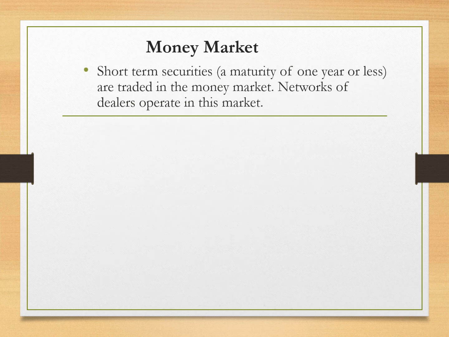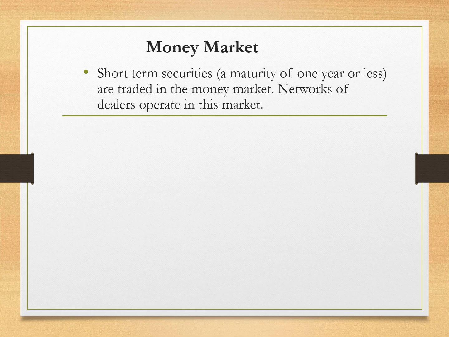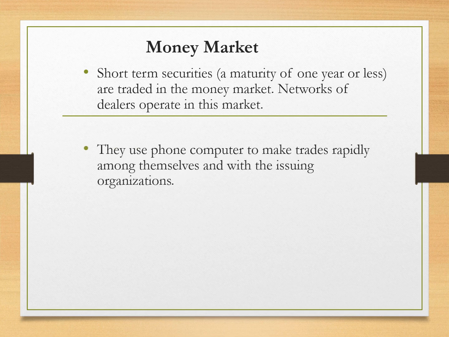That's all for today in financial markets. Now we'll move towards the money market. What is the money market? The money market is a market in which money instruments are traded. And what are money instruments? Cash instruments like Pak rupee, euro, pound, dirham, real, and so on. That market has a very short life. How? Short-term securities with a maturity of 1 year or less are traded in the money market. Networks of dealers operate in this market, and it is followed by countries all over the world.